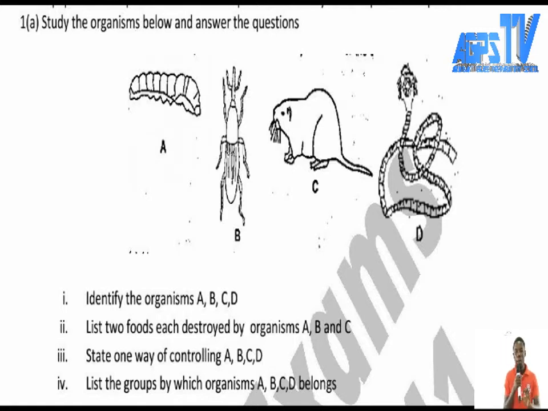But remember that the tapeworm is an endoparasite. So the tapeworm can be found in the intestines of human beings. And you normally go to hospital at times, and the doctor will give you dewormer. You may say, in our local language, that worms cannot survive in your stomach. The worms survive in the intestines of human beings. The temperature in the stomach is very hot, and because of that, no organism can survive there.